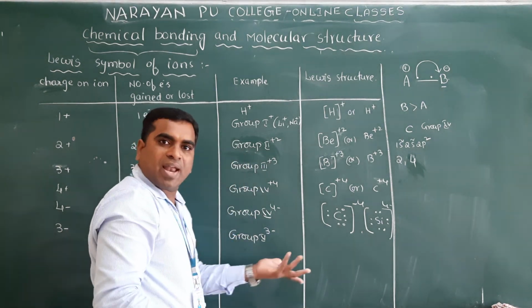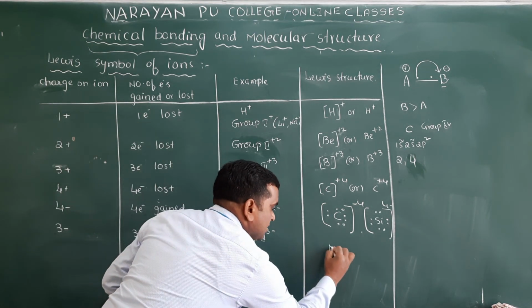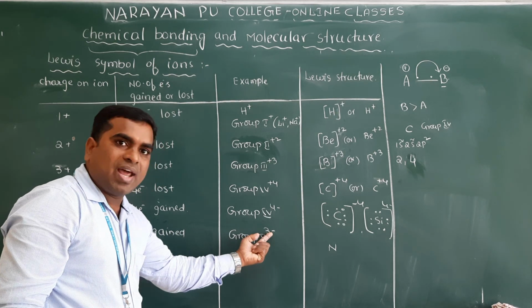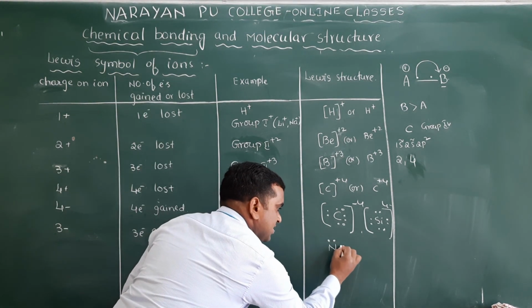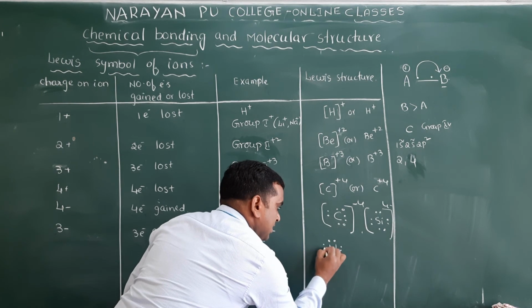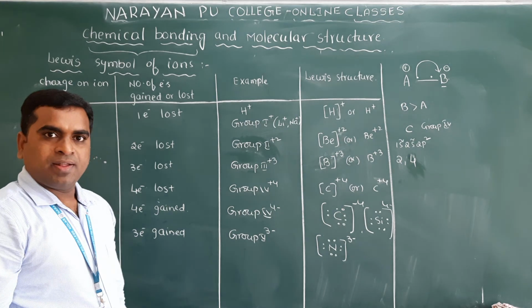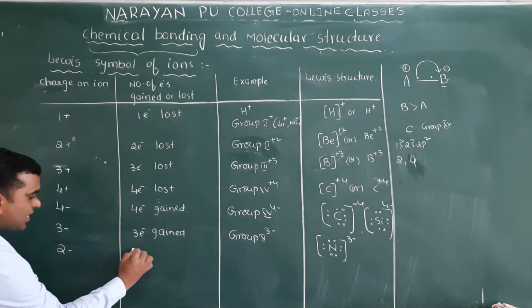Group 5 means what? Nitrogen. Nitrogen, phosphorus, arsenic, and so on. If I write nitrogen, previously it has 5 electrons. Now it gained how many electrons? 3 electrons, total how many? 8. So that's why this is the Lewis dot structure for this, which is 3 minus. Got it?